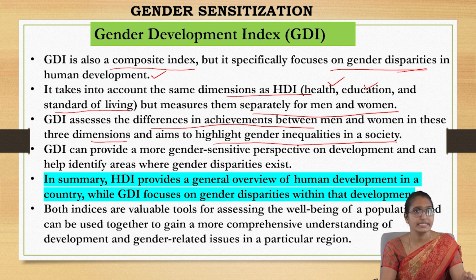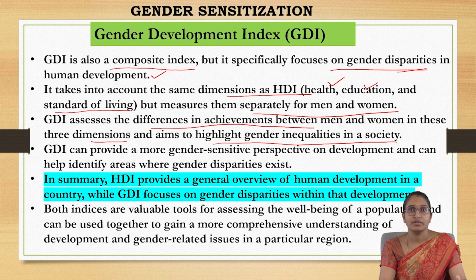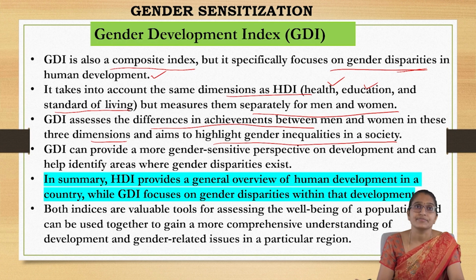For example, HDI is talking about development with respect to both genders, meaning all human beings. Then when you calculate with respect to a specific gender, only then you will know where the gap exists, how much inequality is existing, and what action to take next so as to reach gender equality.